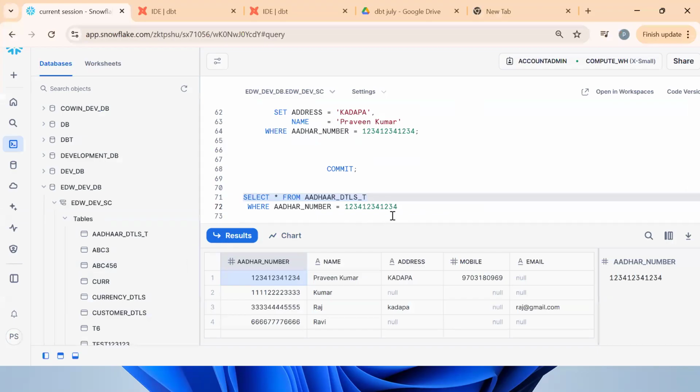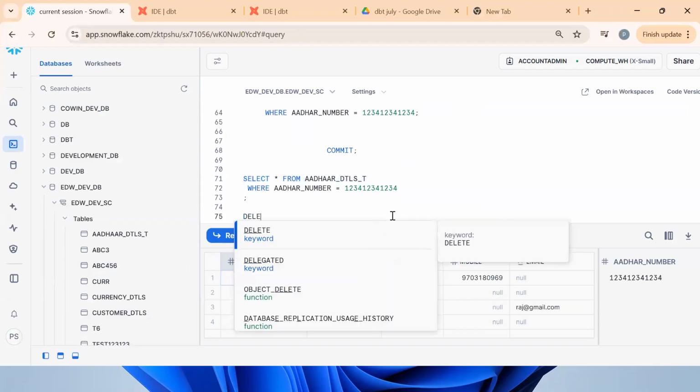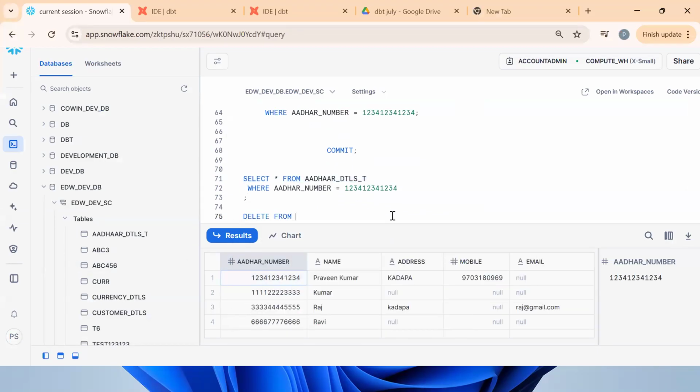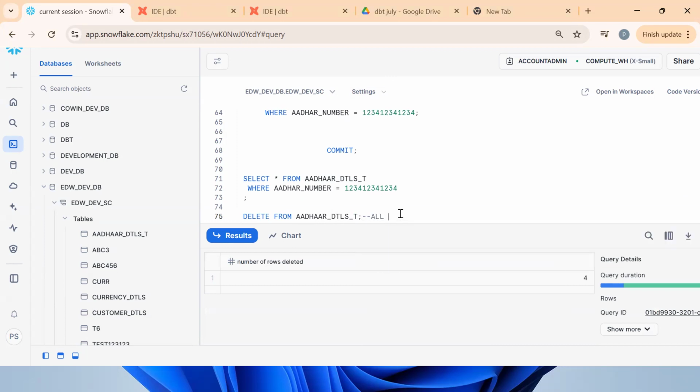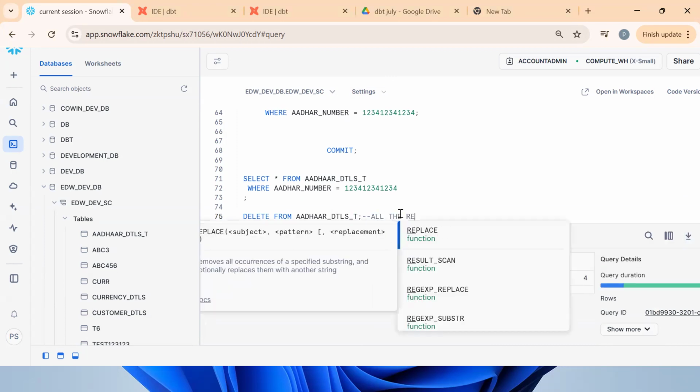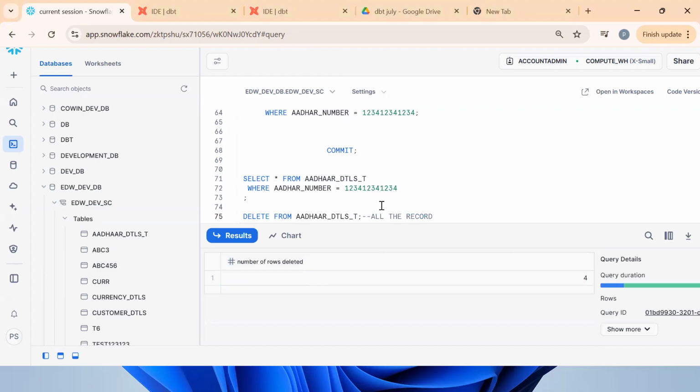So what's the table name? DELETE FROM table name. Now will it work? Yes or no? Will the entire table be deleted? Not the entire table, all the records. All the records will be removed. Tell me, is it correct? No. Now see what happened. All the records have been removed.